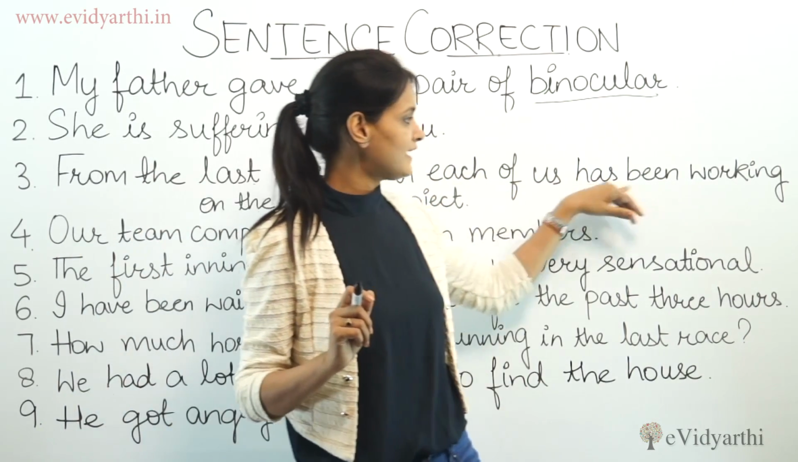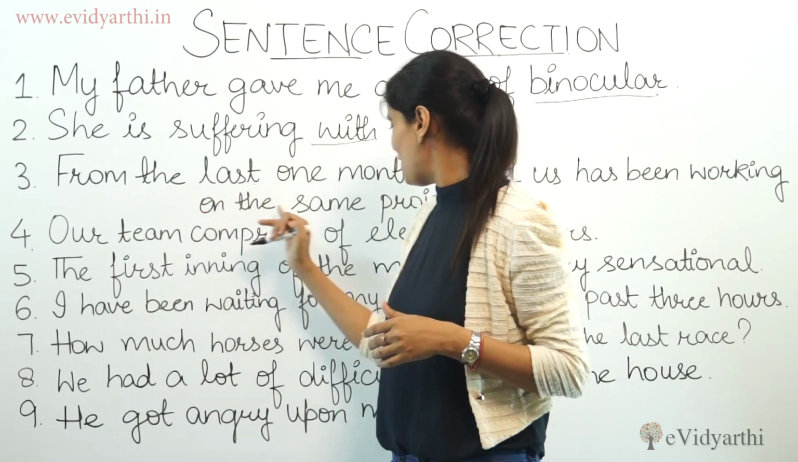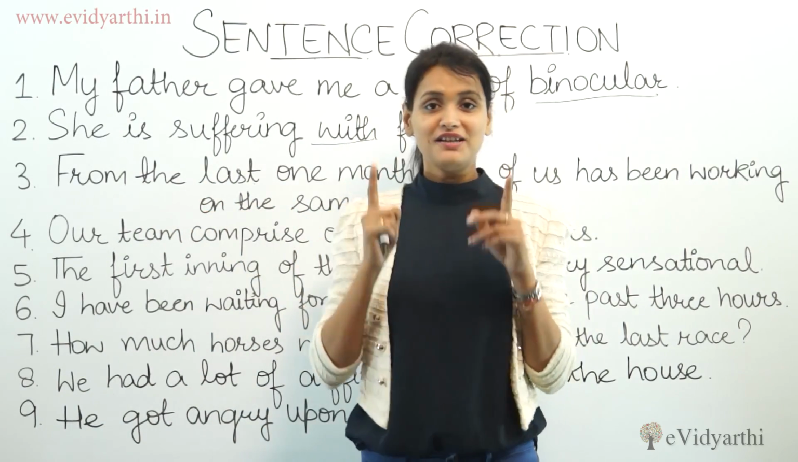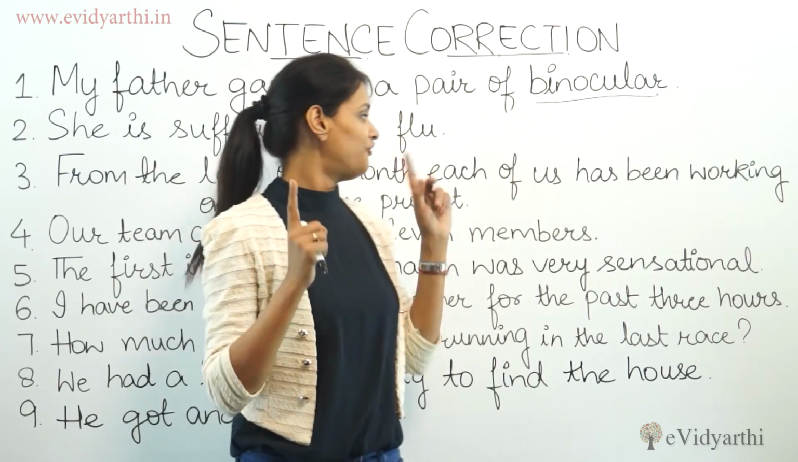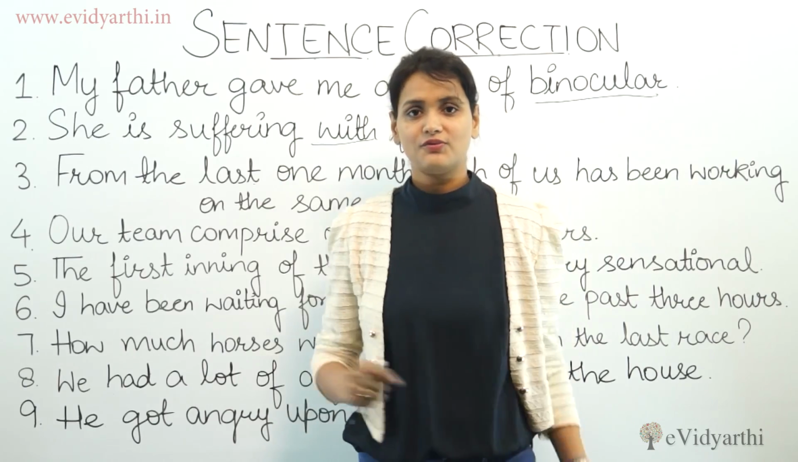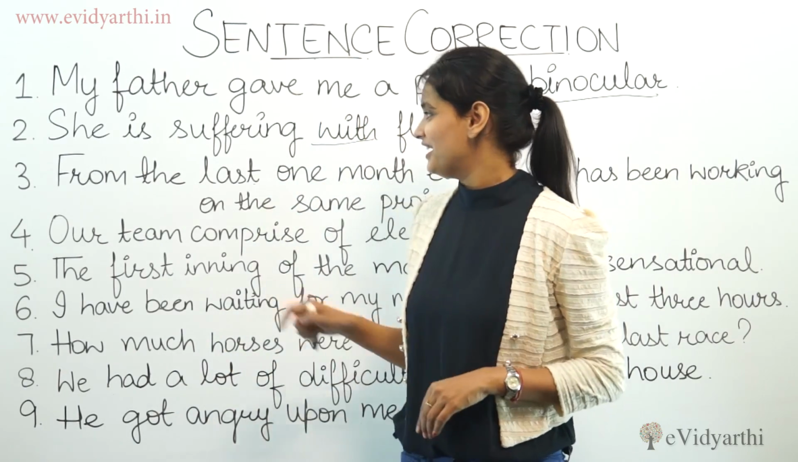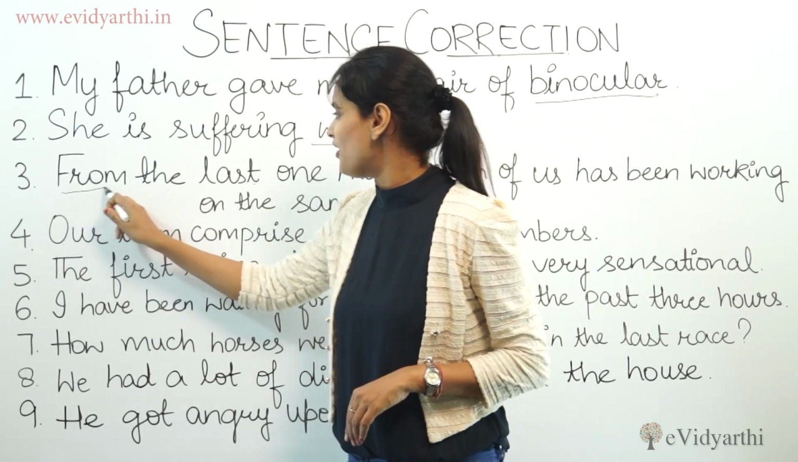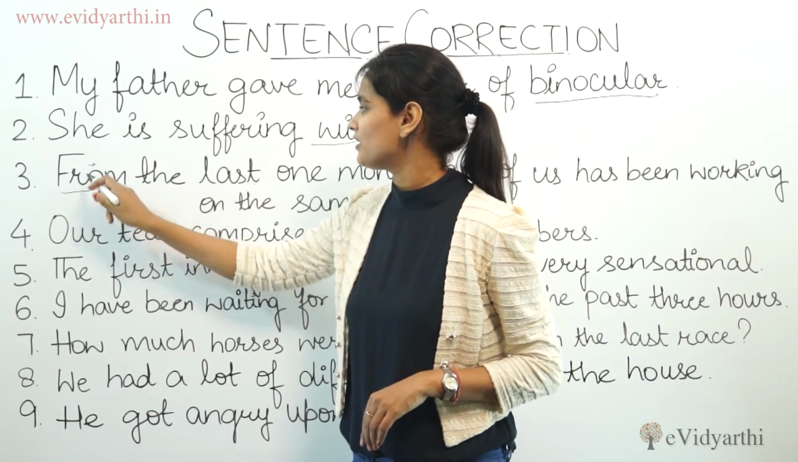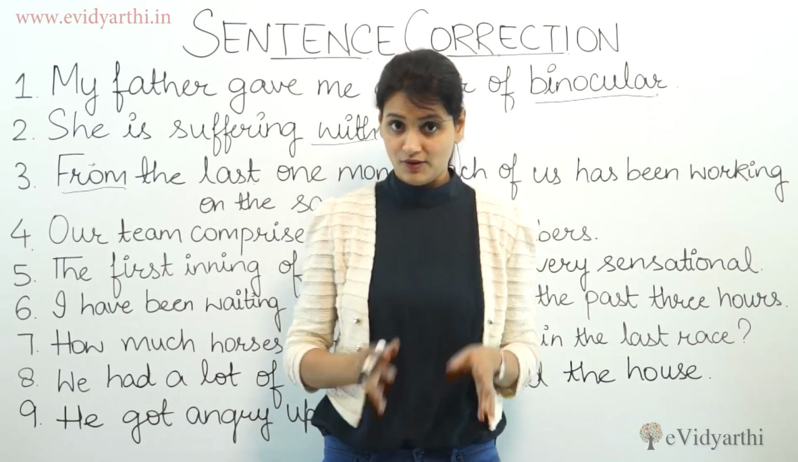Next is, from the last 1 month, each of us has been working on the same project. From the last month, each of us has been working on the same project. So what's wrong in this? Are you able to find out? Let me tell you. It's not from the last. No, it's wrong. It's for the last month. Now you'll say, how, why?